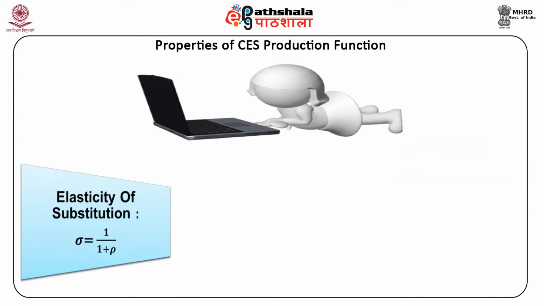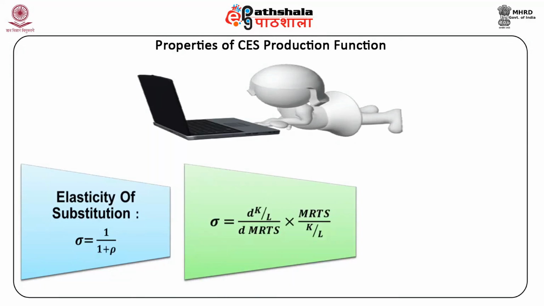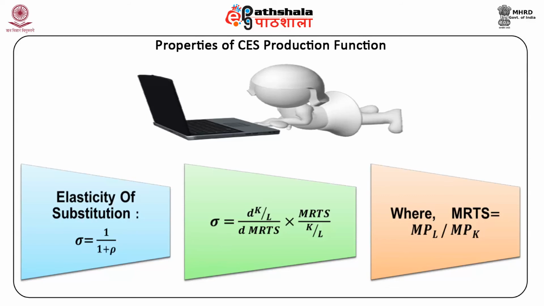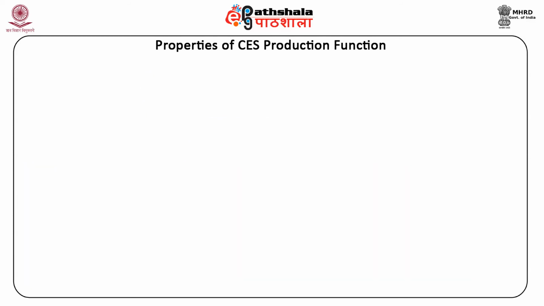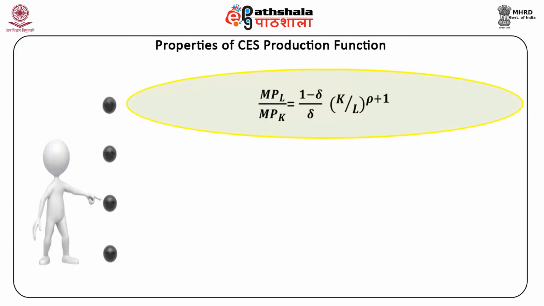The elasticity of substitution is sigma is equal to 1 upon 1 plus rho. The elasticity of substitution is calculated using the formula sigma is equal to differentiation of K upon L upon differentiation of MRTS into MRTS upon K upon L, where MRTS is equal to MPL upon MPK. MRTS is equal to MPL upon MPK equal to (1 minus delta) upon delta into (K upon L) raised to the power rho plus 1.